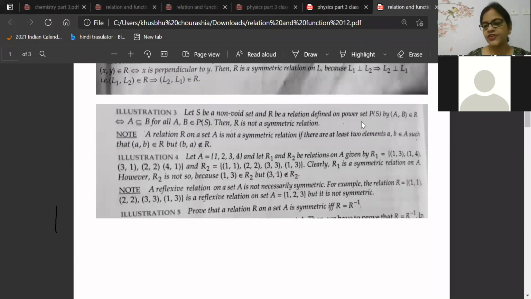Okay, let's see. Vishiga has presented: set A is AB having elements, then the power set of A will be that much. So here AB is there, but BA is not there. So it is not symmetrical. Awesome, Vishiga. This is the kind of presentation that will make you win. A is a subset of B, but B is not a subset of A, so it is not a symmetric relation. Very good. I think Vishiga, you have explained it very nicely.